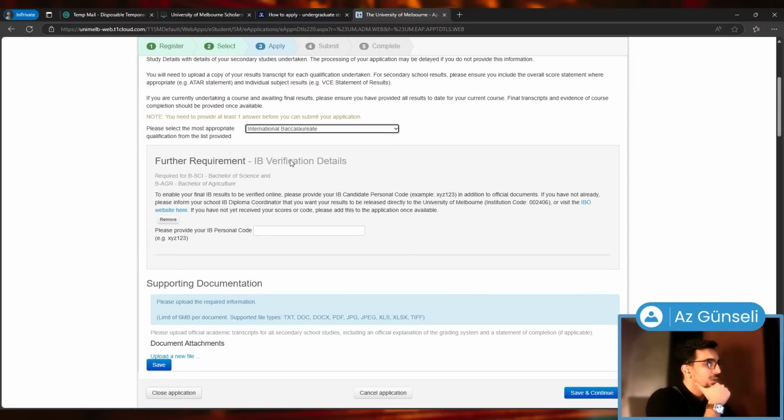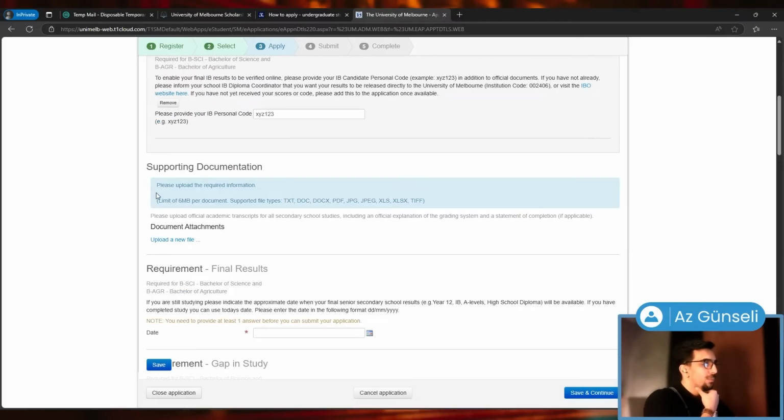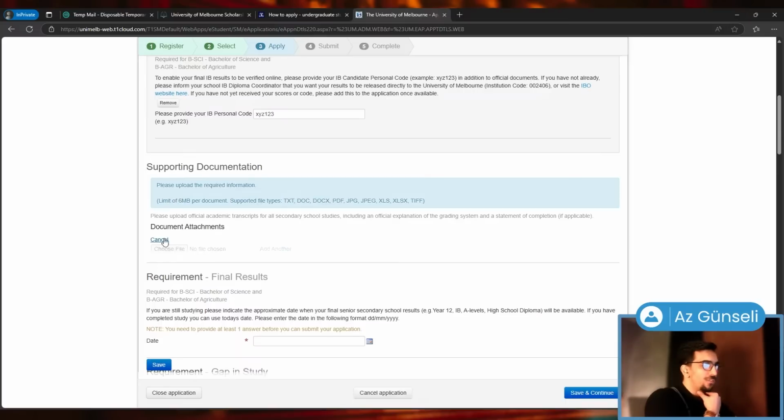So further, IB verification details. Let's just give them something like example one, like personal IB personal code. Please upload supporting documentation: official academic transcripts for all secondary school studies, including an official explanation of the grading system and a statement of completion if applicable. So we click on upload a new file.